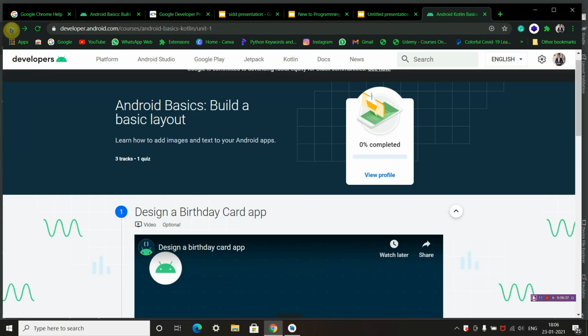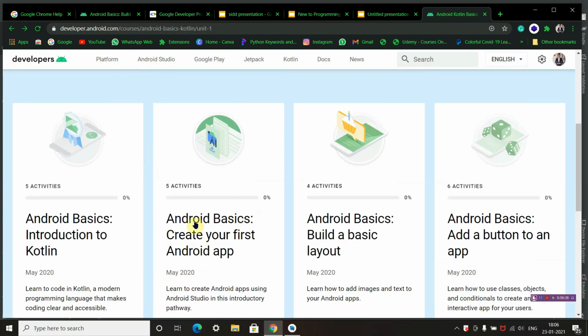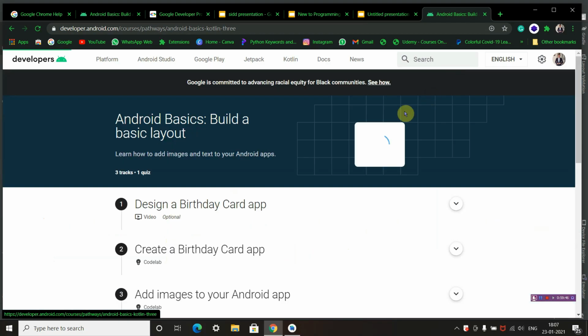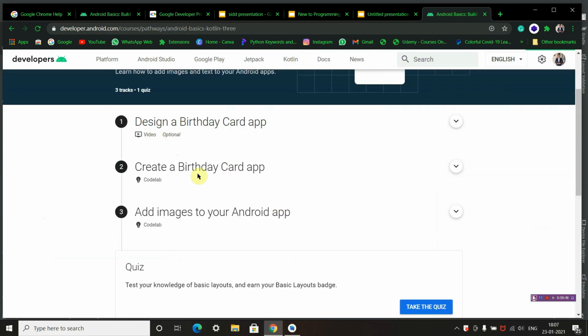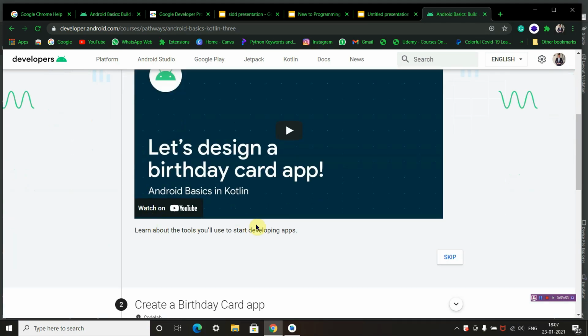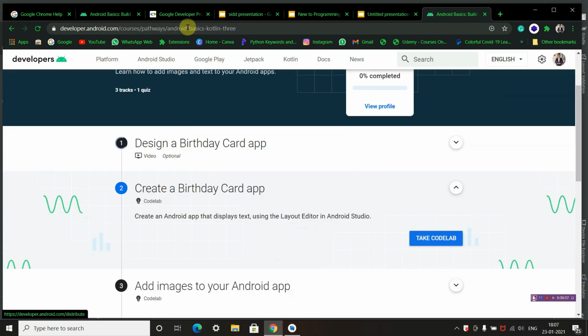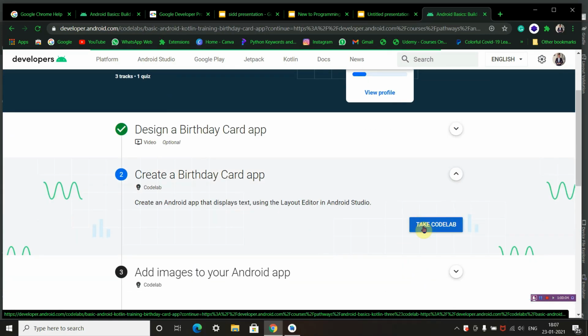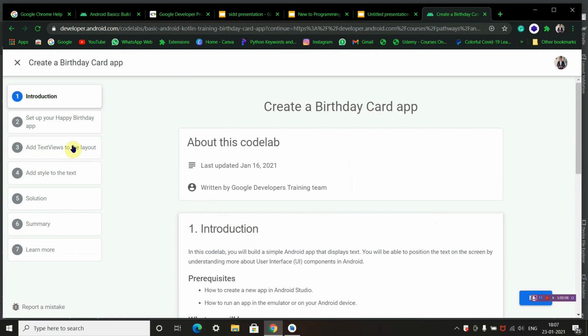Okay, after completing pathway 2, Android basics, create your first Android app, you need to go and hit explore to Android pathway 3. I request everyone to watch this message from the Android development team at Google, or else skip this and get started with creating a birthday app. Today and tomorrow we will be learning how to create an app and run it on an emulator and on your device.